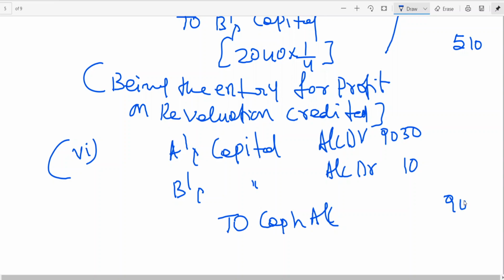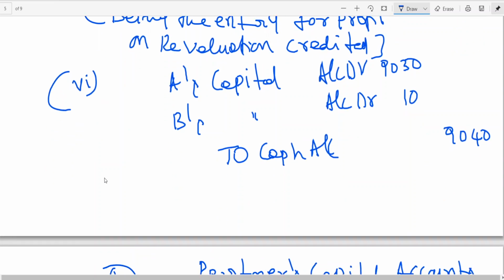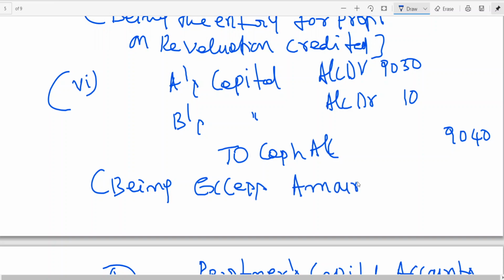To cash account 9,040. Here I am writing B, excess amount, being excess amount paid to partners.